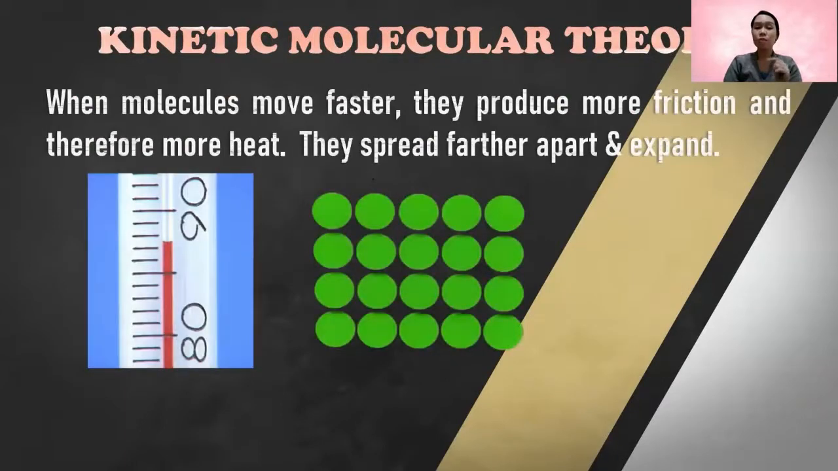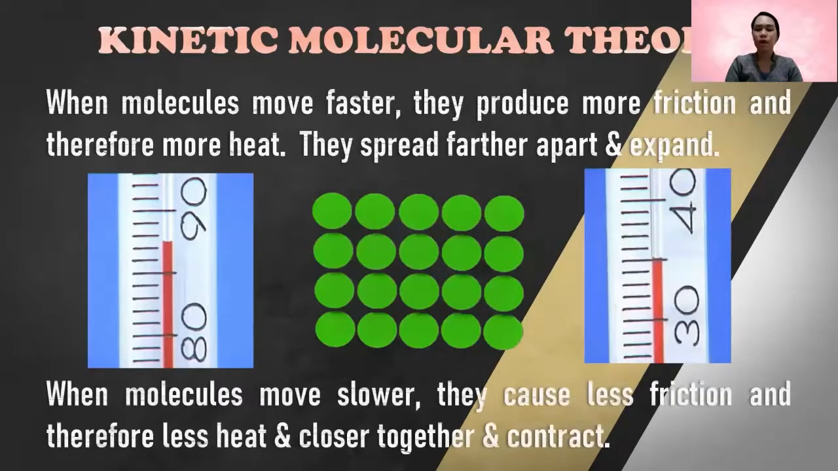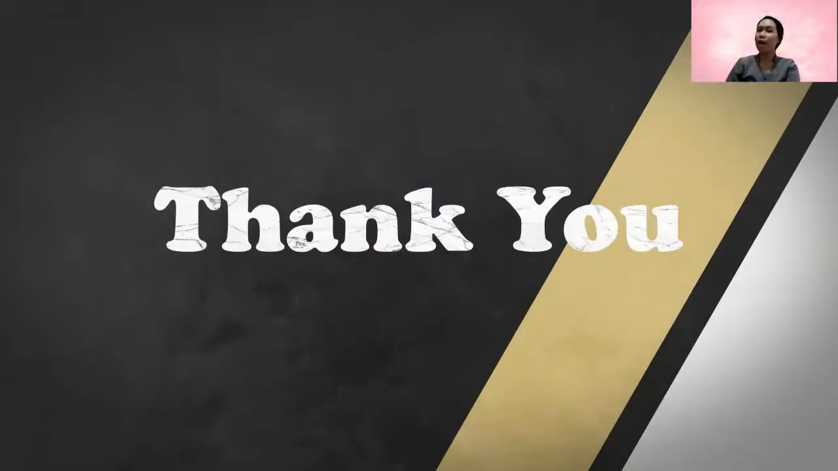When molecules move faster, they produce more friction, right? We can produce heat if we rub two pieces of wood. And when molecules move slower, they cause less friction and therefore less heat, and they move closer together and contract. So that's all for states of matter.